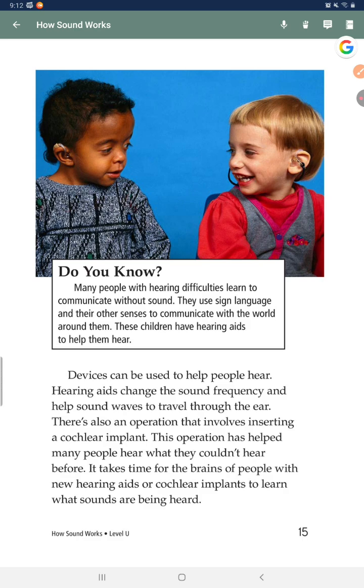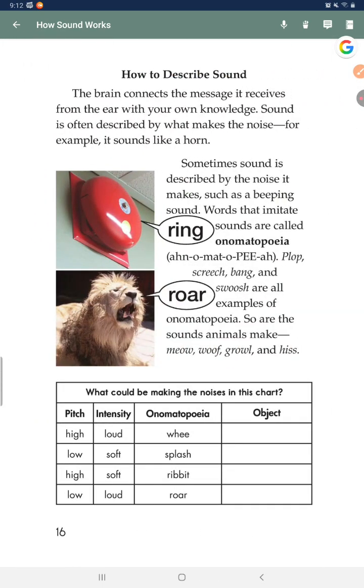Devices can be used to help people hear. Hearing aids change the sound frequency and help sound waves to travel through the ear. There's also an operation that involves inserting a cochlear implant. This operation has helped many people hear what they couldn't hear before. It takes time for the brains of people with new hearing aids or cochlear implants to learn what sounds are being heard.